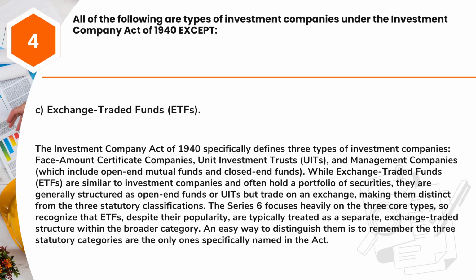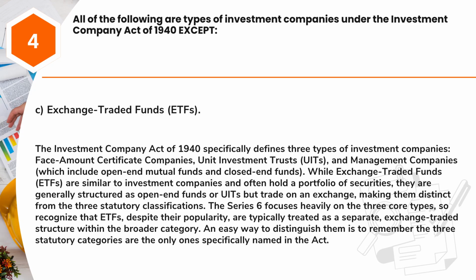Answer: C. Exchange-traded funds, ETFs. The Investment Company Act of 1940 specifically defines 3 types of investment companies: face amount certificate companies, unit investment trusts, UITs, and management companies, which include open-end mutual funds and closed-end funds.